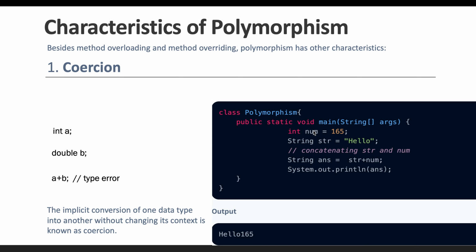We will think these are different data types, so it might throw an exception. But no, internally Java automatically takes care of it: the integer is converted to a string, and then it performs the concatenation operation as per the implementation of the plus operator. If you run this program, you will see the output hello 165. So this is coercion.